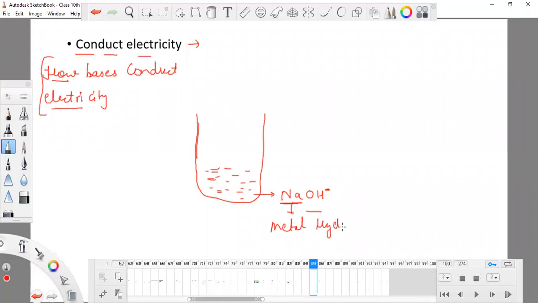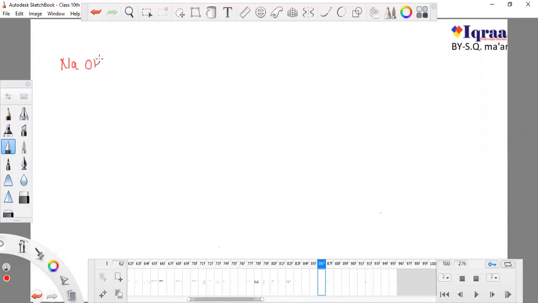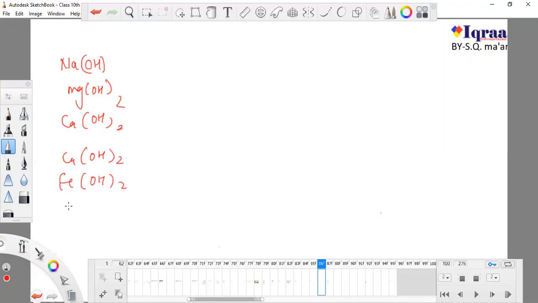Each and every type of metal, whether it is sodium hydroxide, magnesium hydroxide, calcium hydroxide, copper hydroxide, ferrous hydroxide, or zinc hydroxide, all of them, when a metal contains hydroxide, remember this fact, they are bases.